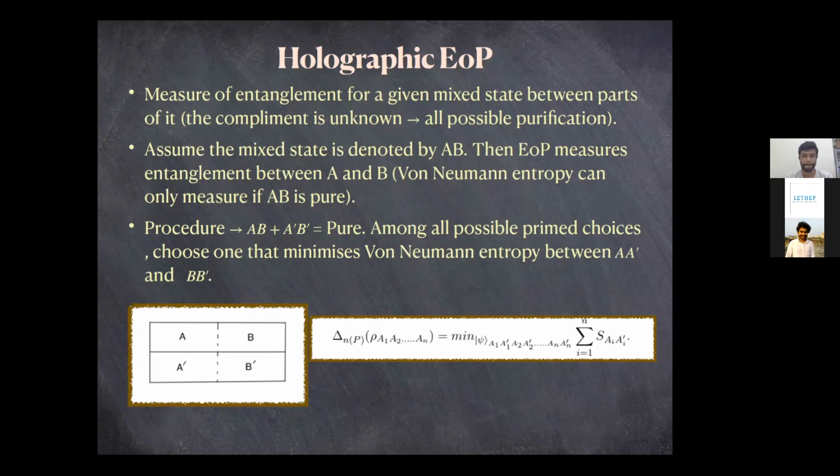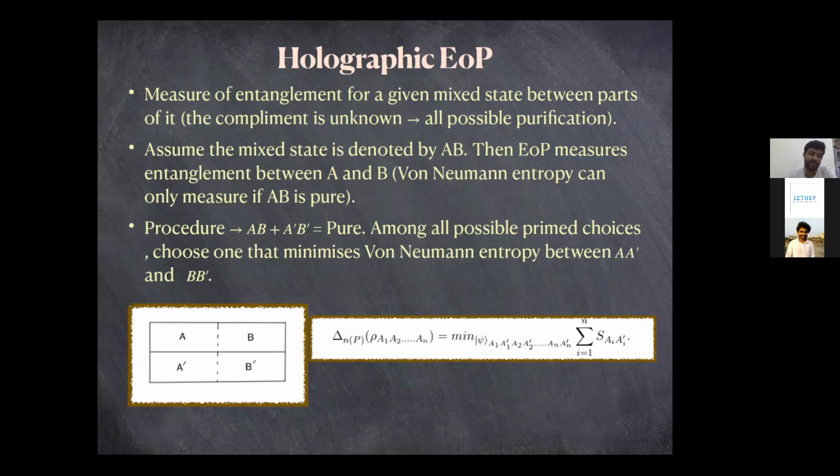And then you are working with a purified state, and in that purified state, what you do is you compute the von Neumann entropy that minimizes the von Neumann entropy between AA prime and BB prime. I see. So there are many possible purifications. Yeah. You do all of those purifications and you see which is the one that minimizes the von Neumann entropy between AA prime and BB prime. Yes. And this is a measure of entanglement between two parts of a mixed state, A and B. Okay.